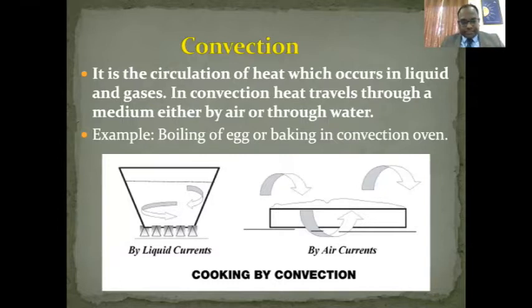The heat from the gas goes to the pan, then to the water, and from the water it goes to the food. Whatever foodstuff you're boiling, be it egg, carrot, or some green vegetables, the heat transfer is happening through convection.